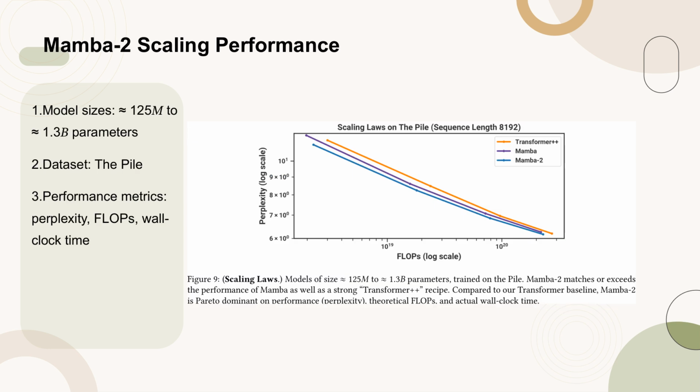Figure 9 illustrates the scaling laws for models ranging from approximately 125 million to 1.3 billion parameters, trained on the Pile dataset. The figure demonstrates that Mamba 2 not only matches but also surpasses the performance of Mamba and a robust Transformer++ recipe. In comparison to the Transformer baseline, Mamba 2 exhibits Pareto dominance in terms of performance, measured by perplexity, theoretical FLOPs, and actual wall clock time.